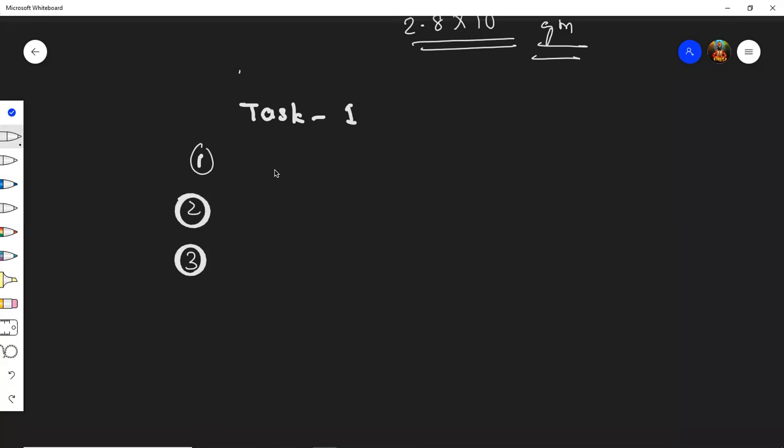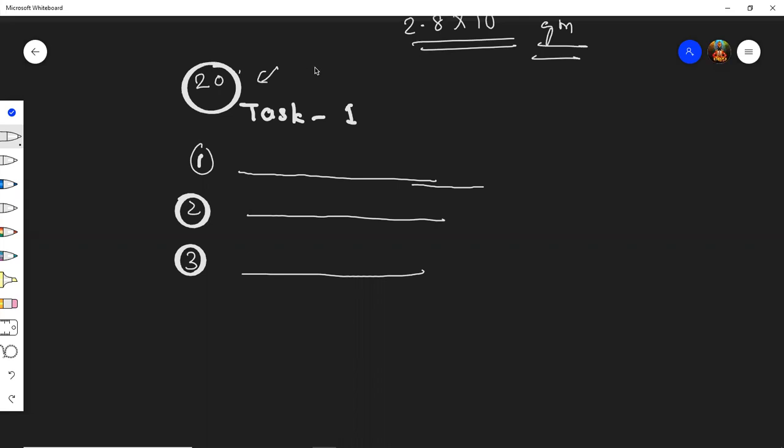Whichever questions you are able to solve, write a clear detailed solution here. Answer plus detailed solution. If it is theoretical, there is no need to write a detailed solution. But if some calculations are there, you need to write the detailed solution. Suppose in task 1 there are 20 questions, but you are able to solve 15 because for the rest the concept is not taught. So that gap you need to leave, students. Then on the next page put the heading task 2. Solve whatever questions you are able to solve. On the next page task 3, task 4.